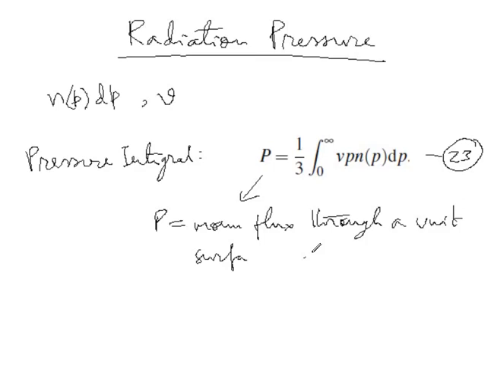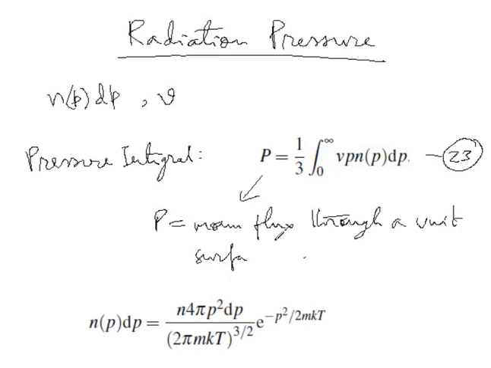Now, for non-relativistic massive particles, what do we use? We use our Maxwell-Boltzmann distribution of momentum. And what is that relation? In momentum distribution, this relation basically is this. And using this, we can get our ideal gas law. Now, I would like you to check this.